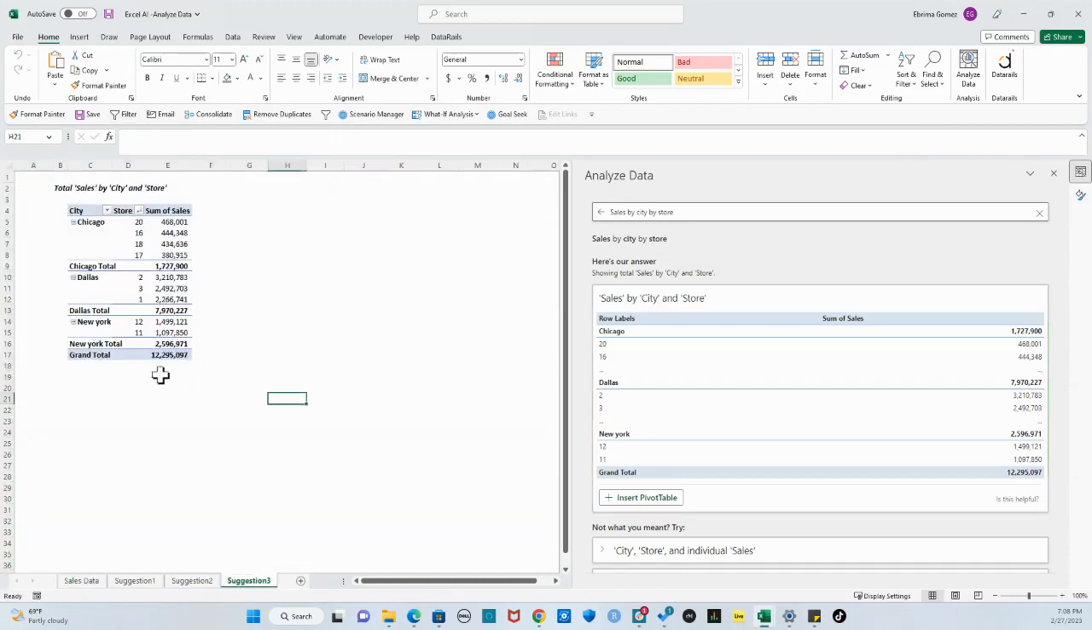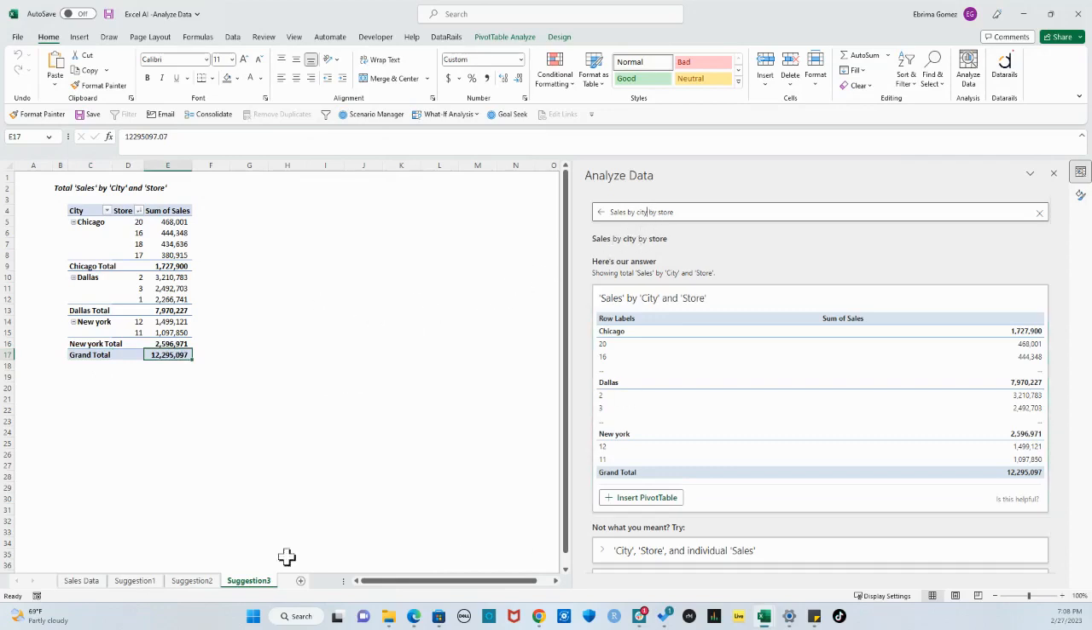Okay. So we have the city, the stores that operate in this city, and the corresponding sales. Total sales in Chicago. We have Dallas, the stores that operate in Dallas, corresponding sales, total sales in Dallas. New York, stores in New York, corresponding sales, total sales in New York. And then we have the total sales in all of the cities. So within just a few clicks, that's how powerful this tool can be.